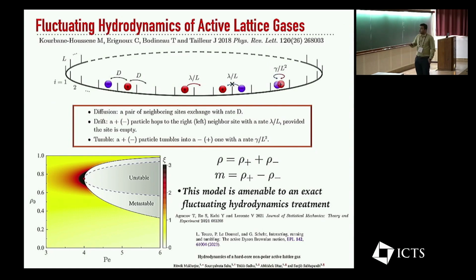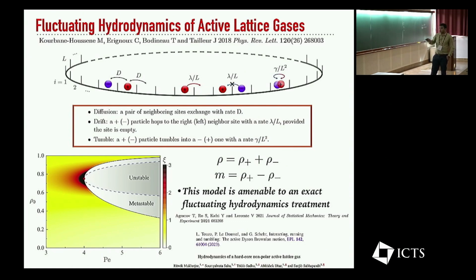What is important to note here is that the bias, that is the bias towards the right or the bias towards the left, has been scaled by the system size, lambda by L. Similarly, the rate at which a plus particle can turn into a minus particle is scaled by the system size as gamma by L squared. All of this is done so that when you write down the full hydrodynamic equation for such a model, all these terms come at an equal footing in the hydrodynamic equation.